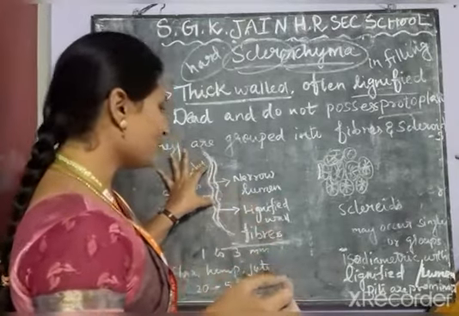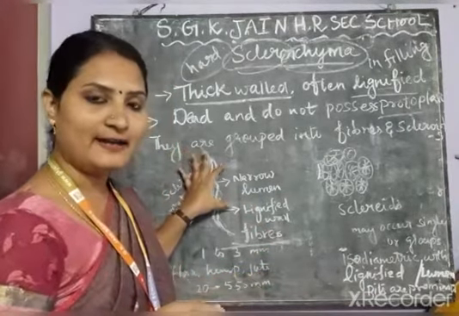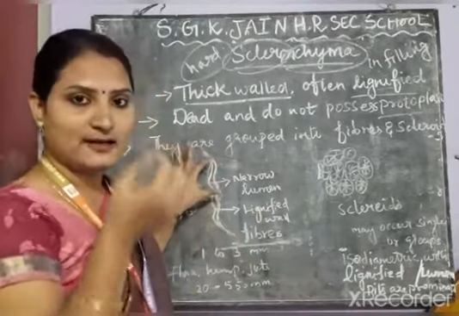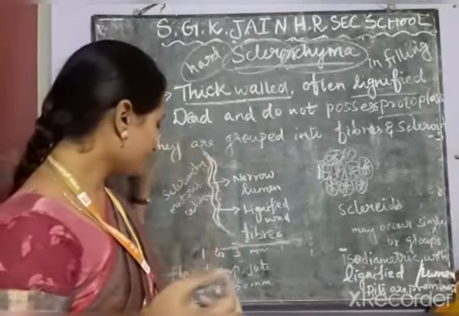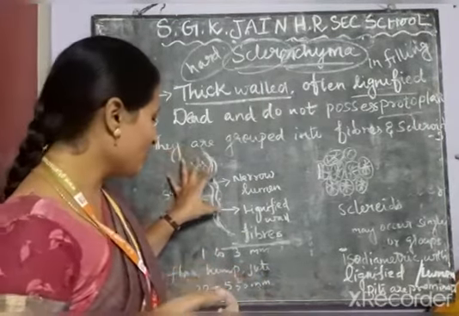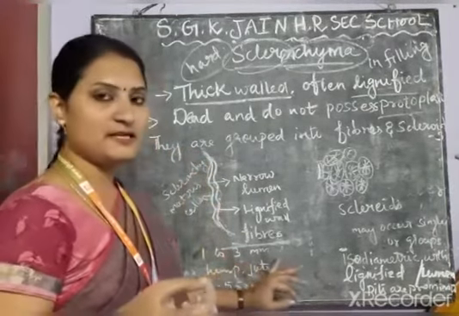The walls of the fiber are lignified. Lignified means, as I told you already, they have a rigid cell wall. The average length of this fiber is 1 to 3 millimeter.